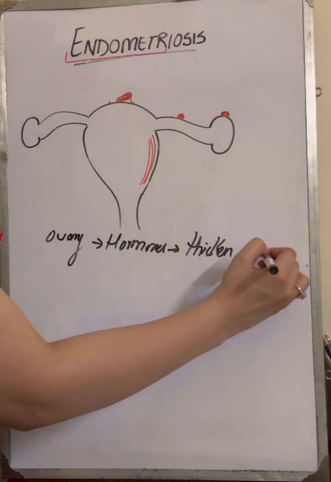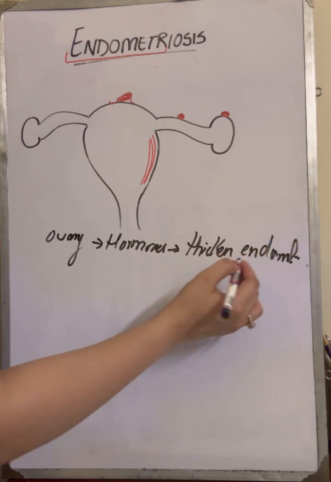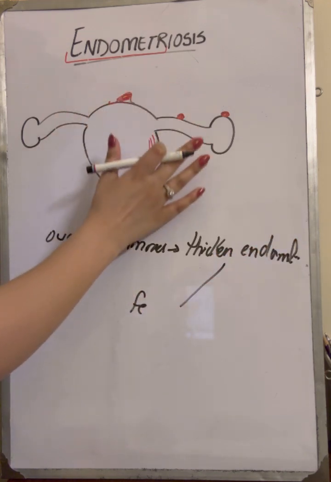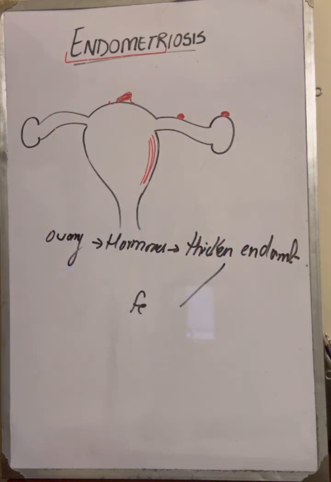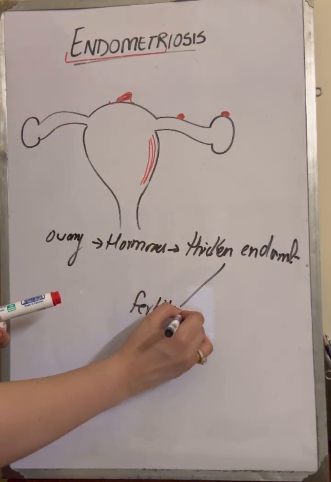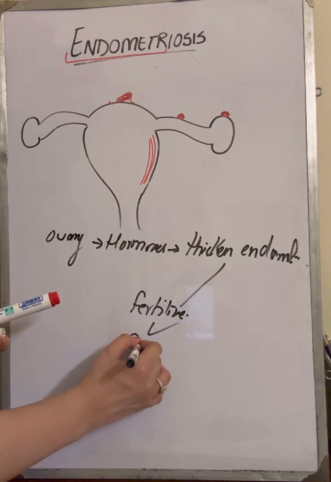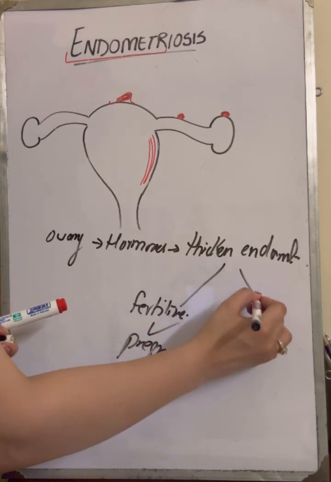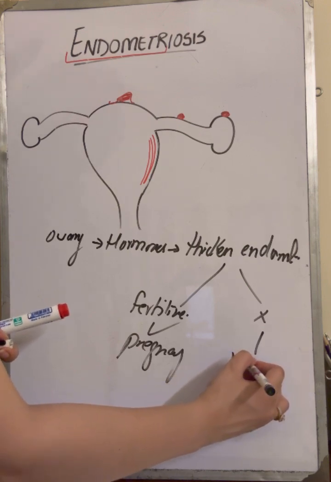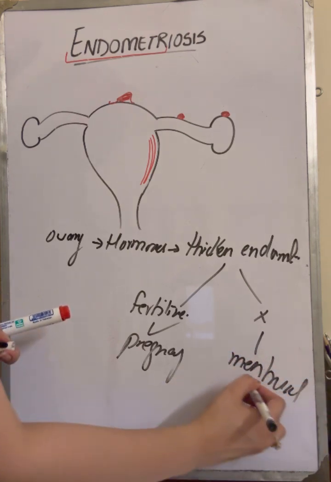If fertilization occurs, if the sperm enters and fertilizes the egg, then the embryo forms and pregnancy occurs. But if fertilization does not occur, then what happens? Then your menstrual blood comes out, right?